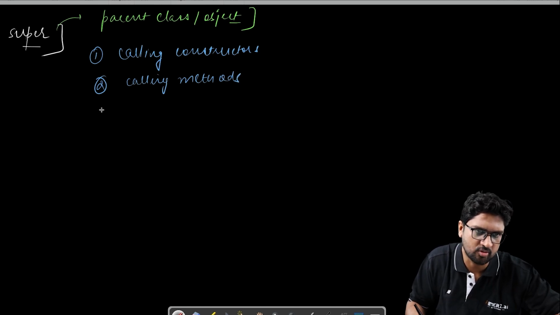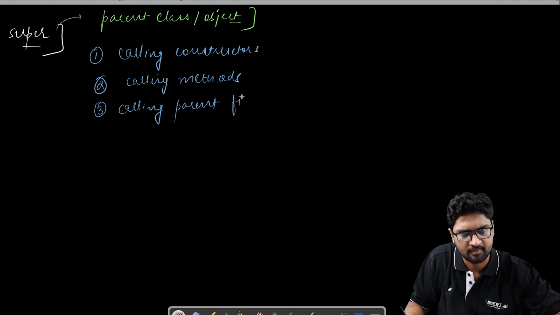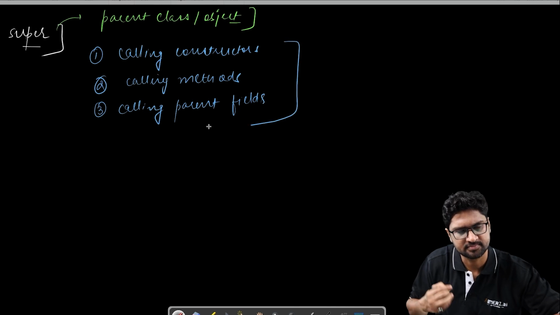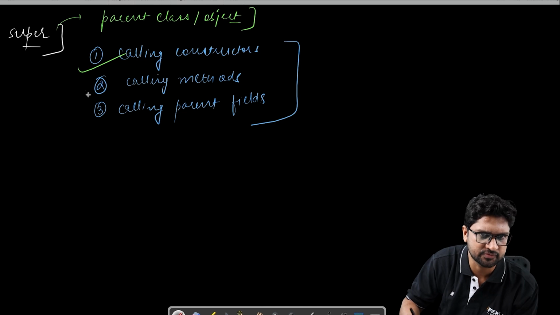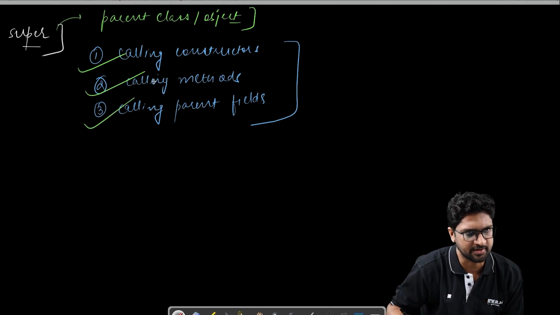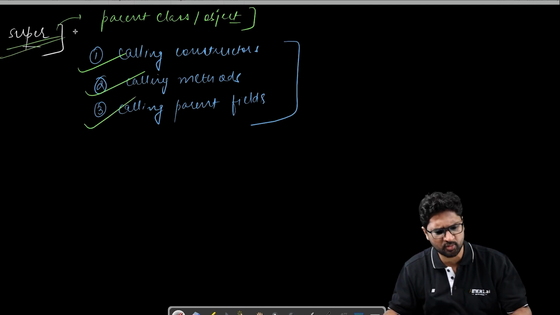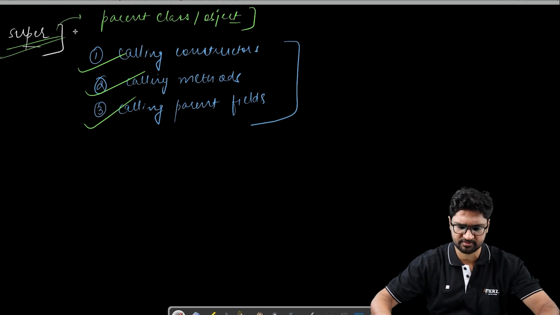and it could be used for calling the parent field, calling parent fields. So super will be used for calling constructors, that's number one. It could be used for calling the methods, and it is used for calling the parent field. This is the whole use of the super. Let's try to quickly write a code and try to understand the uses of the super.